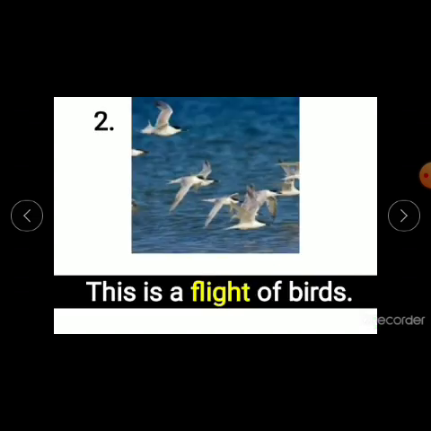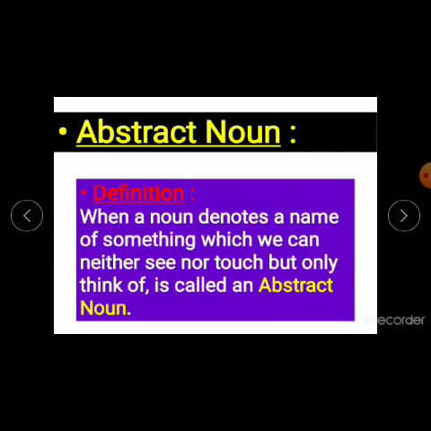Now look at the next example. This is a flight of birds. The birds are flying. It is a collection of birds. So for that collection of birds, the name is given. That is the flight. So flight is a collective noun. Now we move on to abstract noun. Now what is an abstract noun? When a noun denotes the name of something which we can neither see nor touch, but only think of, that is called an abstract noun.